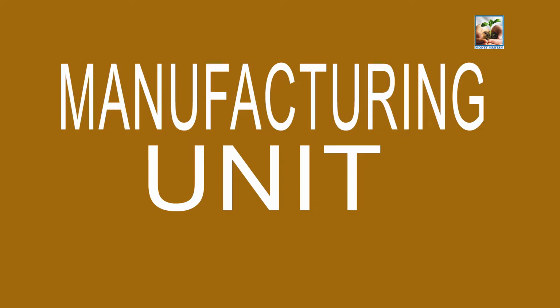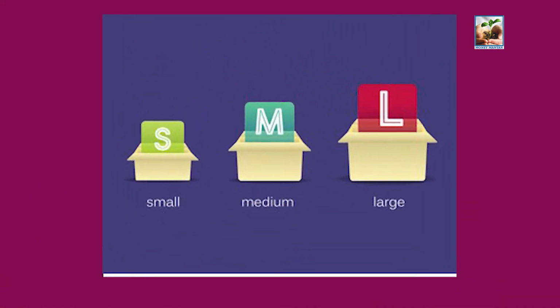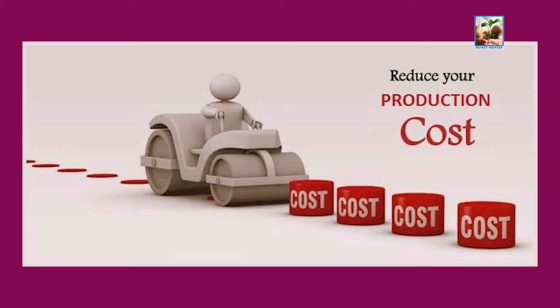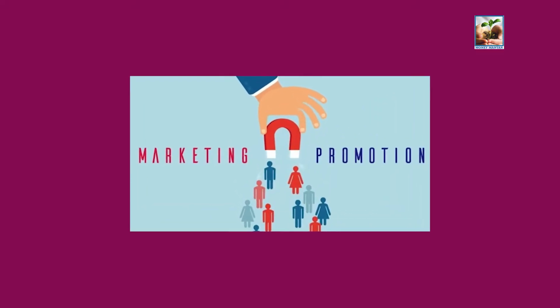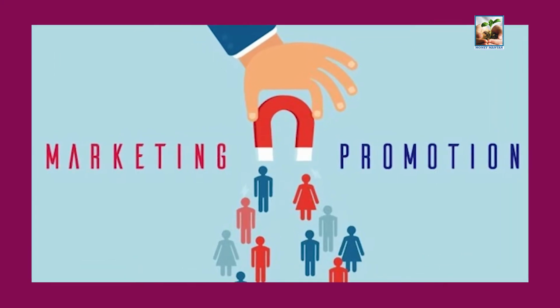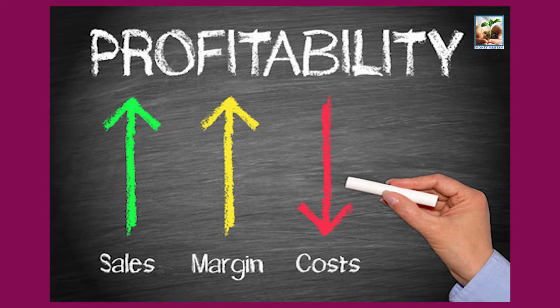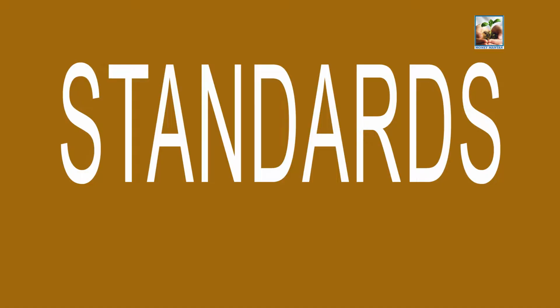Manufacturing units. Every manufacturing unit, whether small, medium, or large, will have a possibility to reduce the cost of production, administrative overheads, transportation cost, marketing promotion cost, to reduce the cost of finance, and also to reduce the wastage, to increase the productivity, thereby to increase the profitability of the organization. How is it possible to reduce the manufacturing cost of a manufacturing unit?